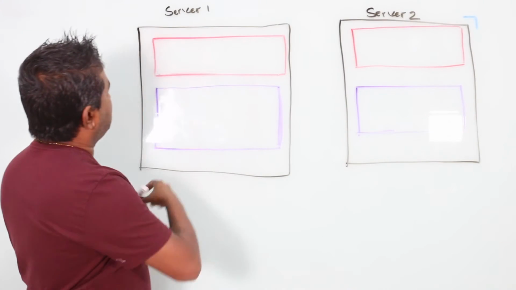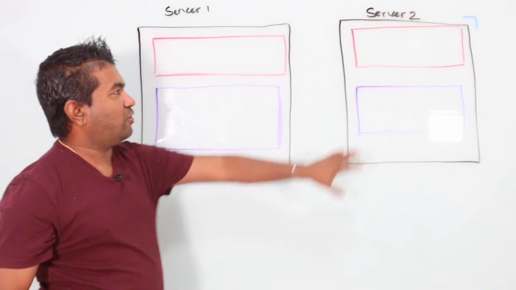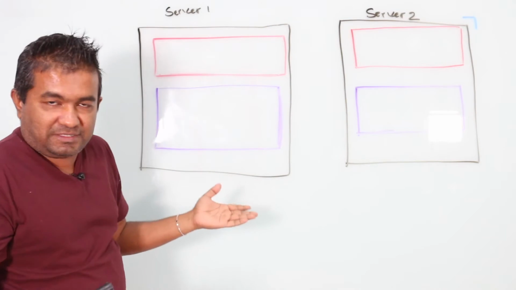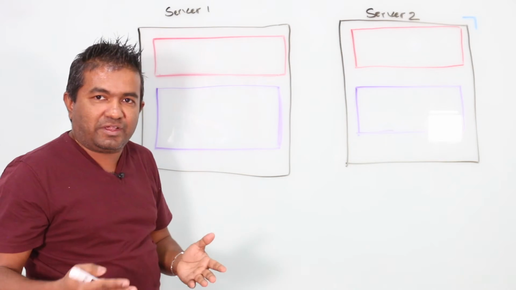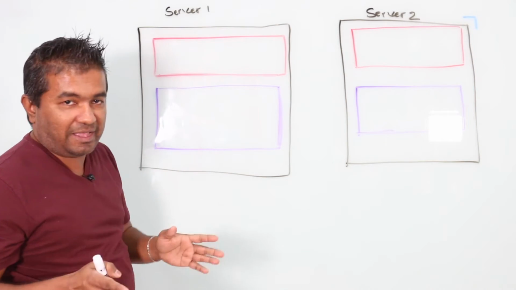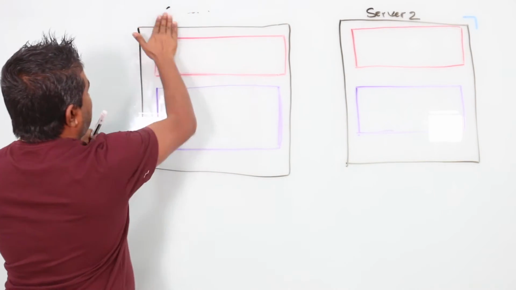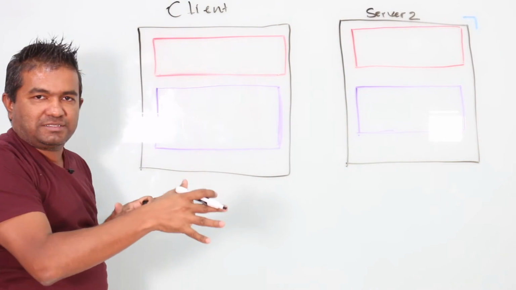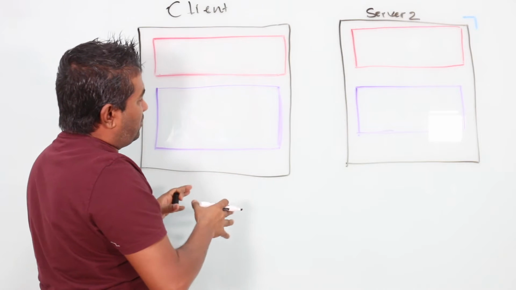You can see here you have server 1 and server 2. In SSH, one acts as a client and one acts as a server, but let's say this one is the client. Both have SSH installed.